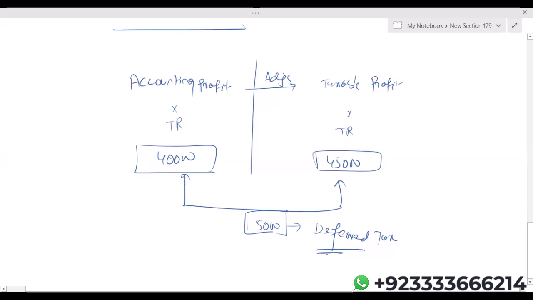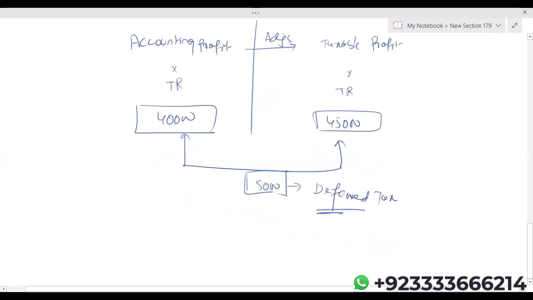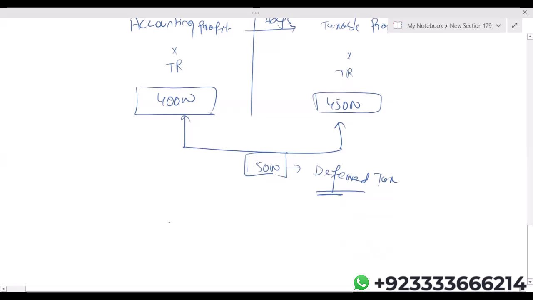So deferred tax liability means the company will be paying more tax in the future. Deferred tax asset means the company will be saving tax in the future. Now there's one question. If the company pays less tax in the current year and more tax in the future, we'll be recognizing a deferred tax liability. If the company is paying more tax in the current year and less tax in the future, it means logically a deferred tax asset.